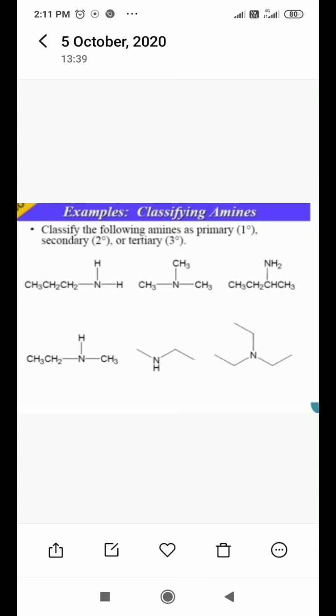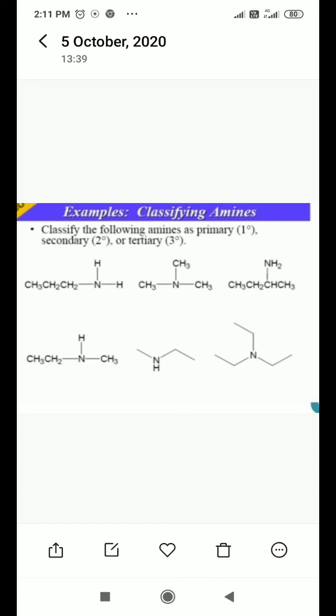In the first row, left side of your screen, NH2 and one propyl group is attached, which we can denote as R. So this structure indicates a primary amine, means only a propyl group is attached, replacing one hydrogen atom, and the other two hydrogen atoms remain as they are.